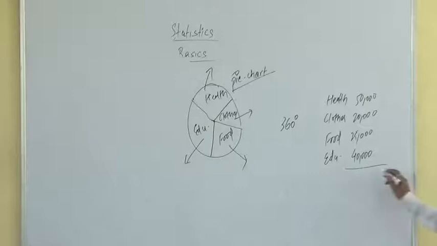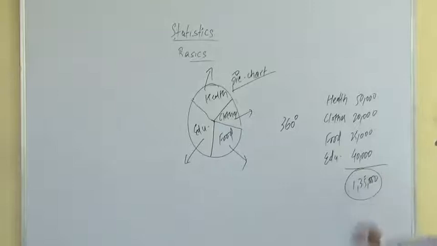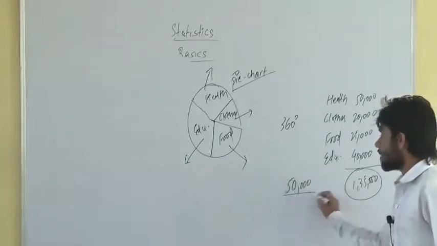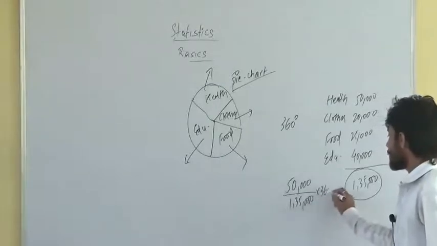First step, you have to total the expenditure. You total, the result is 1,35,000.